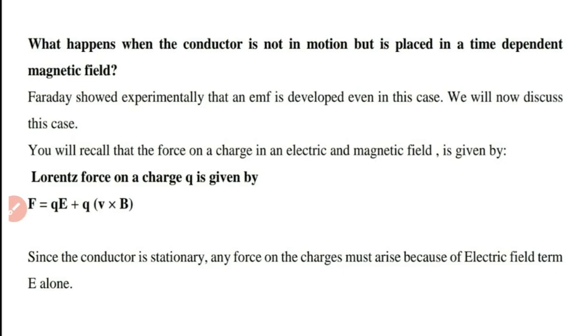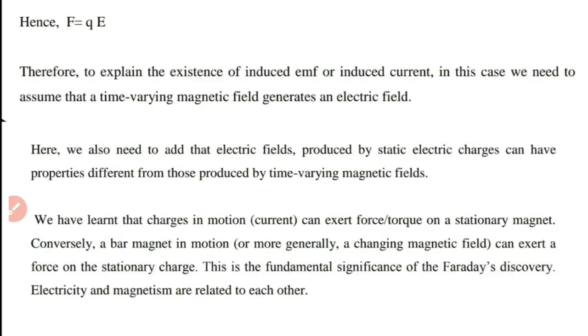So from this, Faraday has concluded that the time varying magnetic field has generated an electric field. And it is a very important point to be noted that a time varying magnetic field produces an electric field. The electric fields produced by static electric charges have properties different from those produced by time varying magnetic field.